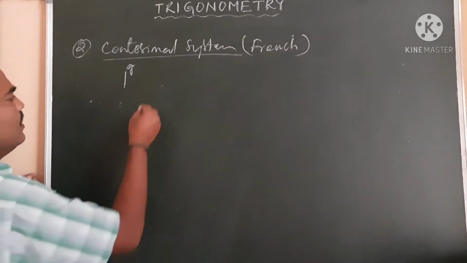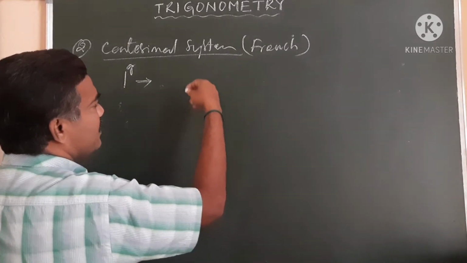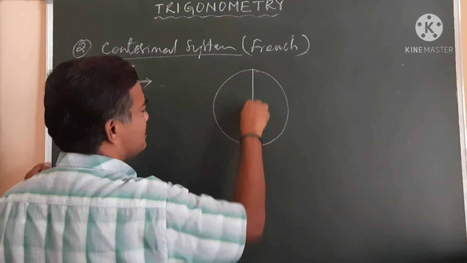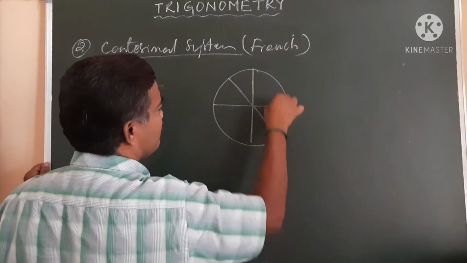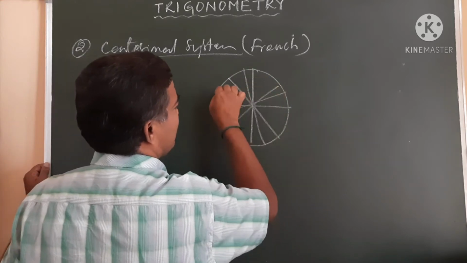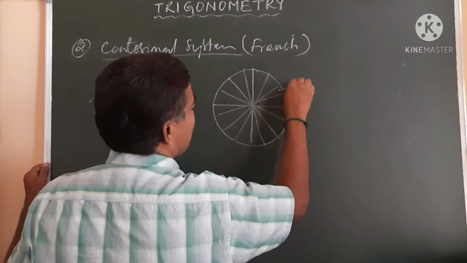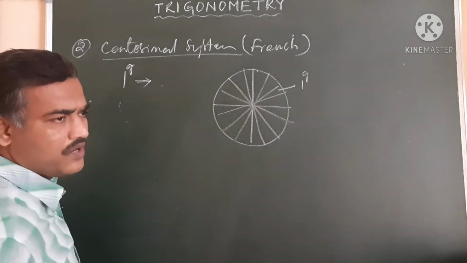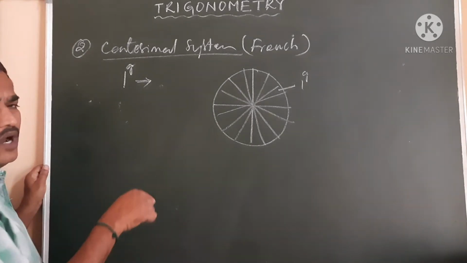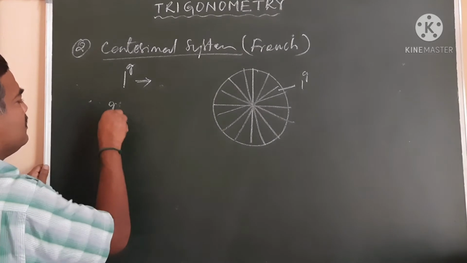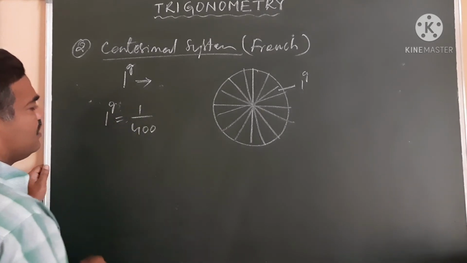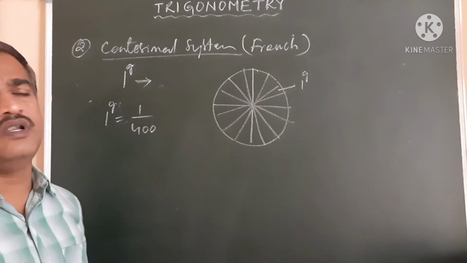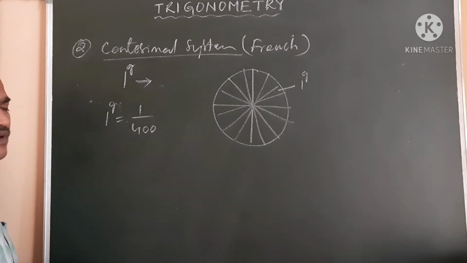One grade means, in a complete rotation, if we divide it into 400 parts, each one part is called one grade. So one grade is equal to 1 by 400 of a complete rotation. If we divide it into 400 parts, each part is called a grade. So one grade is equal to 1 by 400.